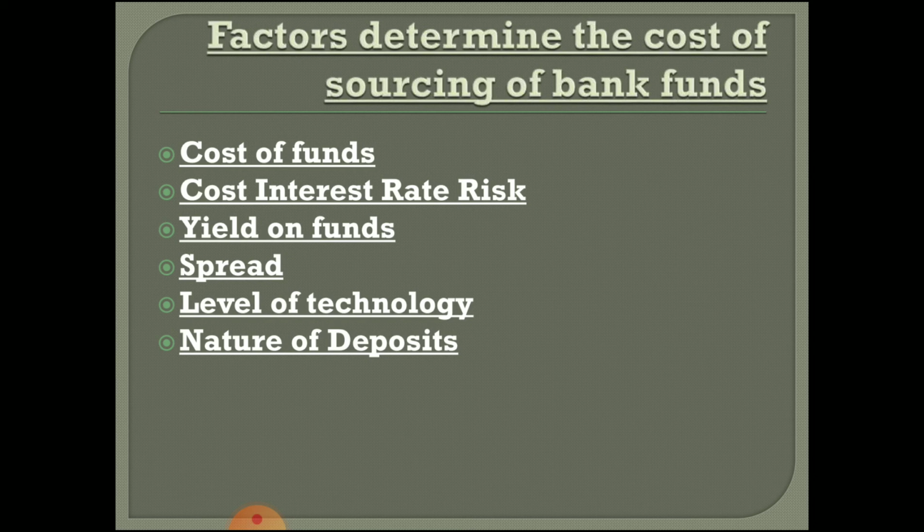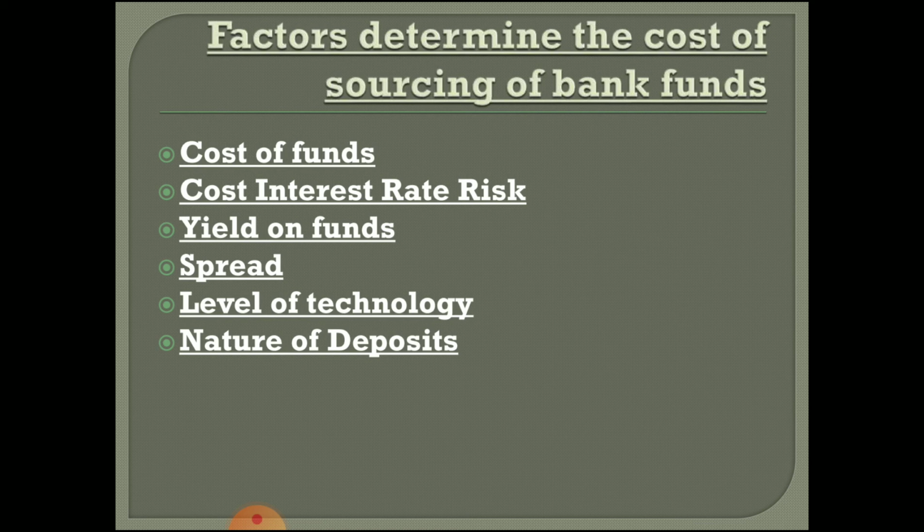The nature of deposits, right? What type of deposits customers are doing? If they are doing time deposits more, or in another branch they are doing current deposits more, in some other branch they are doing savings deposits more, the nature of the deposit is different in all the branches. So that will also determine your source of funds.